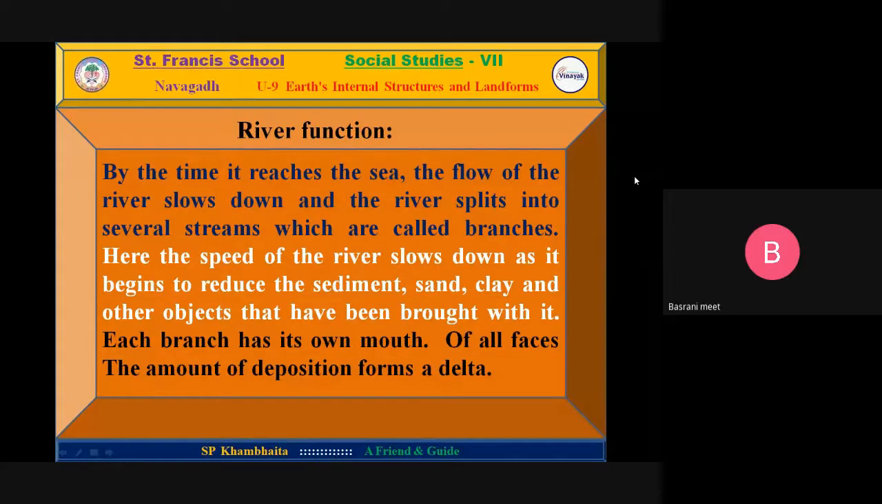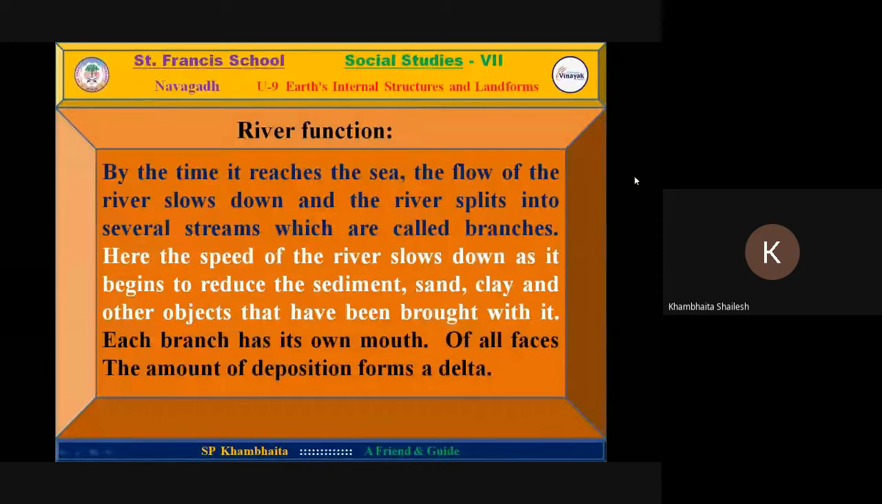Continue. By the time it reaches the sea, the flow of the river slows down and the river splits into several streams which are called branches. Here, the speed of the river slows down as it begins to deposit the sediment, sand, clay, and other objects that have been brought with it. Each branch has its own mouth. The amount of deposition forms a delta.